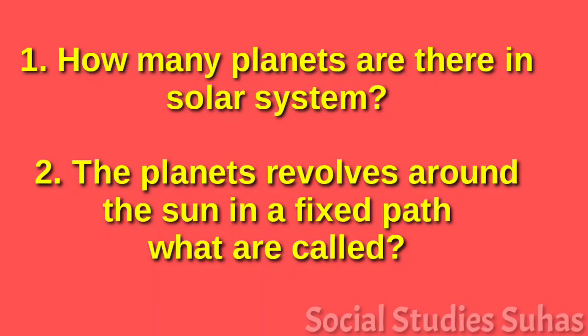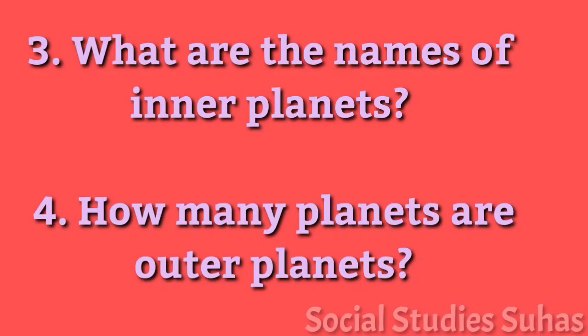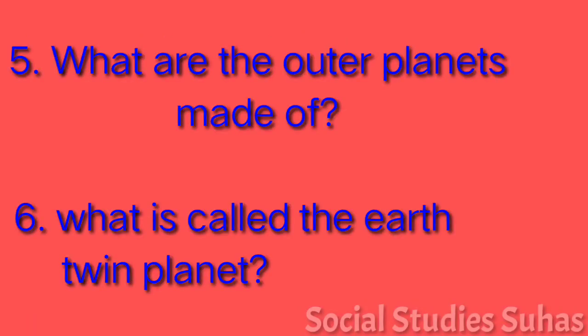And now try to answer these questions. How many planets are there in solar system? The planets revolve around the Sun in a fixed path. What are they called? What are the names of inner planets? How many outer planets are there? What are the outer planets made up of? What is called the Earth's twin planet?